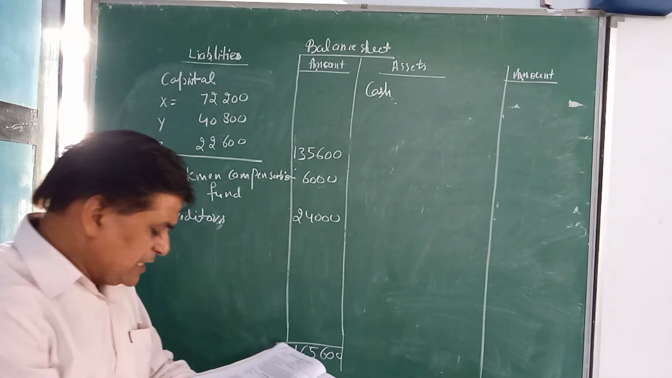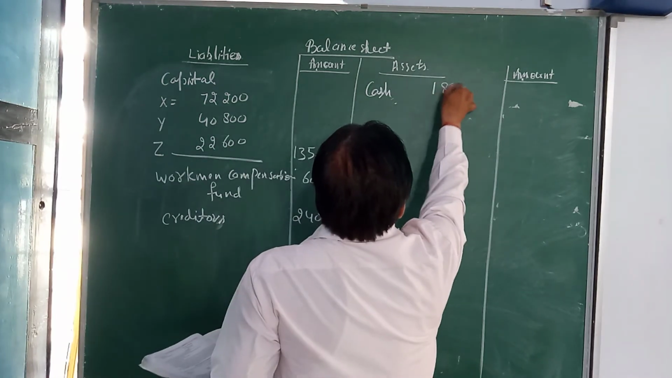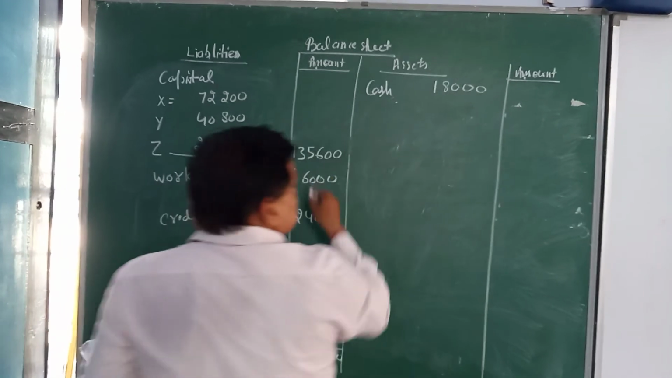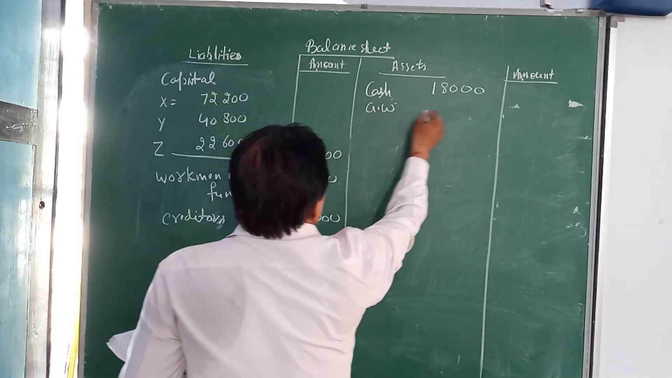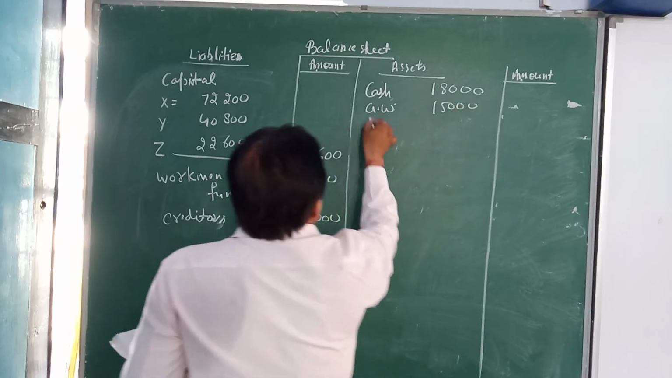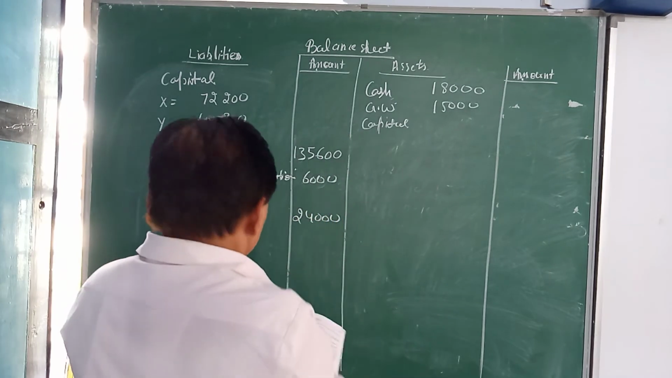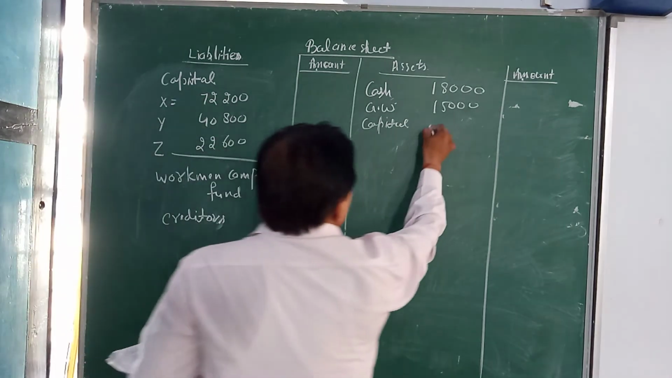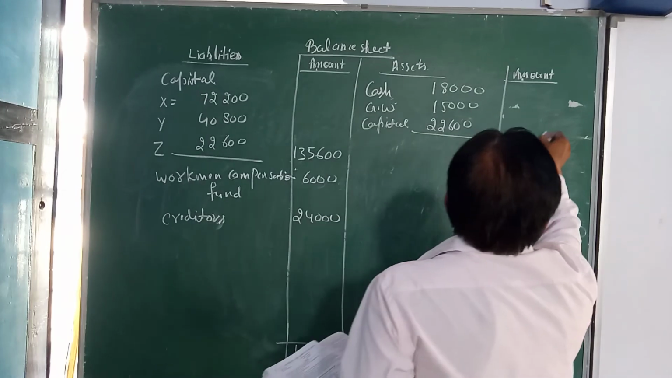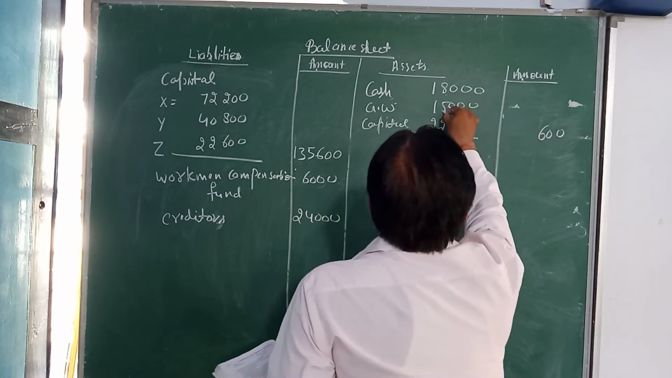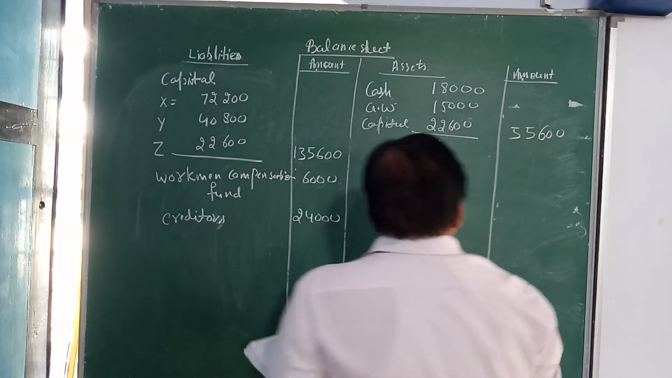On the asset side, cash is given 18,000. The new partner brings goodwill amounting to 15,000 and capital amounting to 22,600. Then the total will be 55,600.